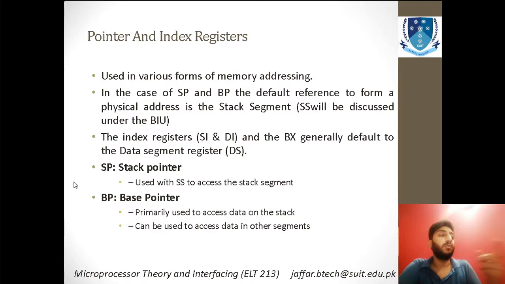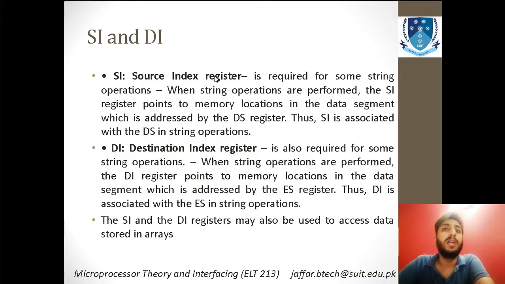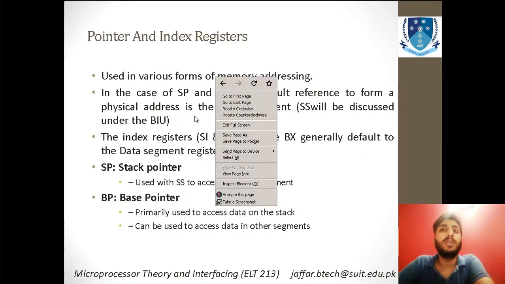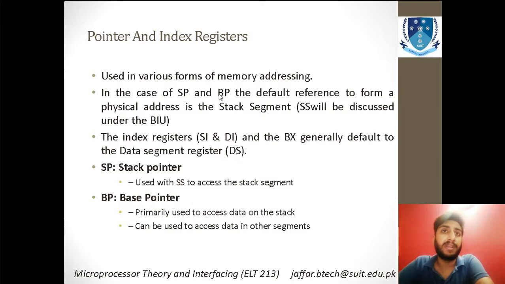It means that if you know the location, you point in the direction, as if saying go in that direction. So you are pointing towards the address. This is known as a pointer, and what the pointer does is address a location. As I told you, pointers are used in various forms of memory addressing.